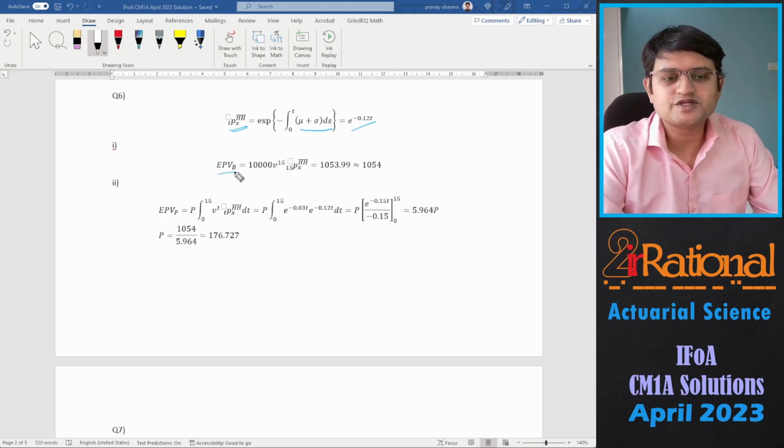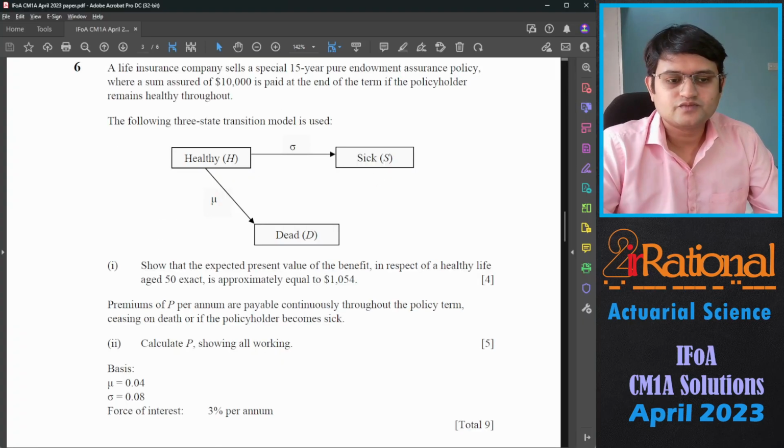So the expected present value of benefit would be 10,000 discounted for 15 years and given only if the person remains healthy throughout those 15 years. So put t is equals to 15. And we are getting 1053.99, approximately 1054.